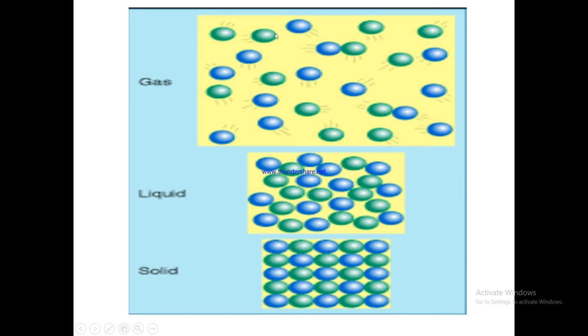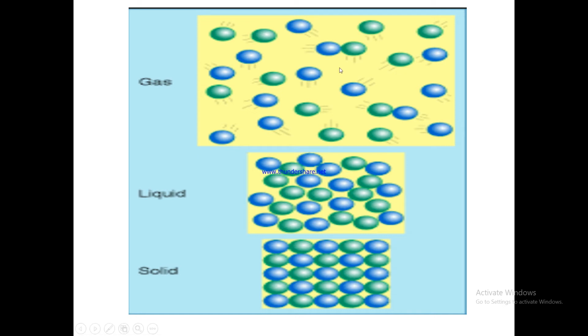When they are losing energy, they don't have that ability to run around faster. So what happened to them? They come a little close to each other because they lost energy. They are coming close to each other to become liquid.